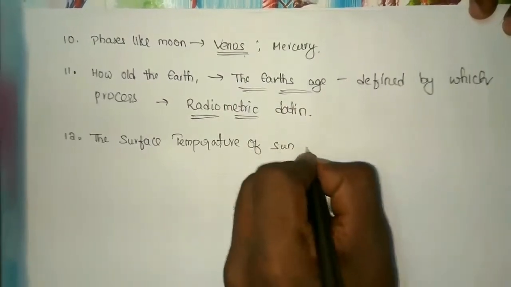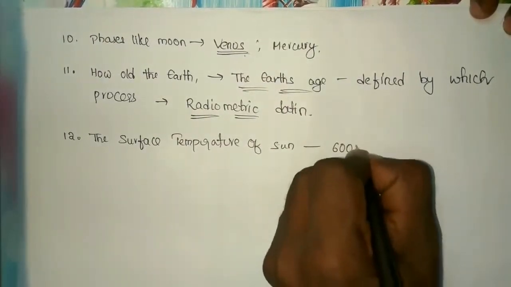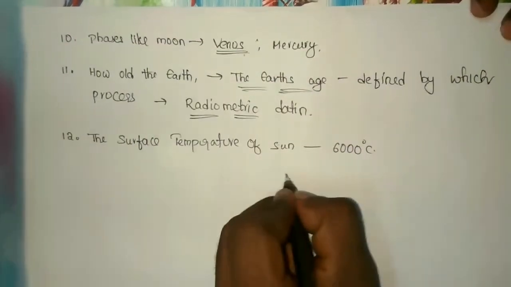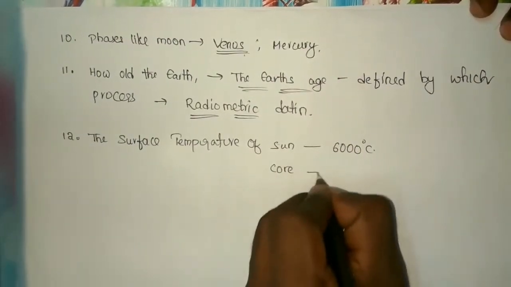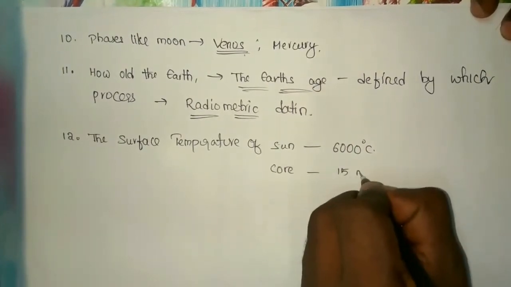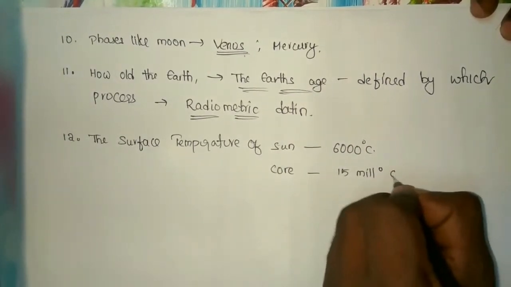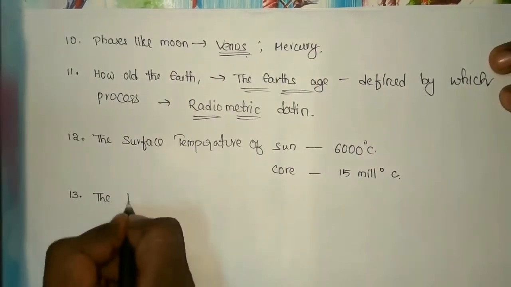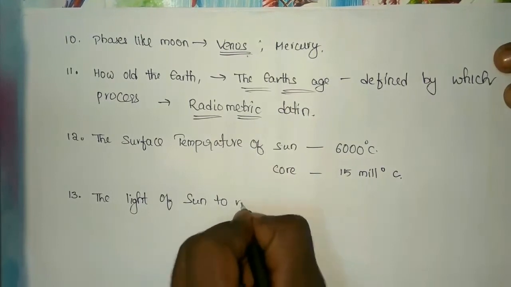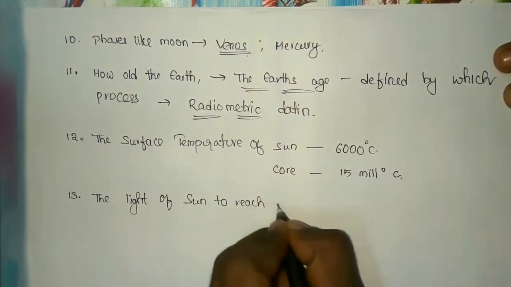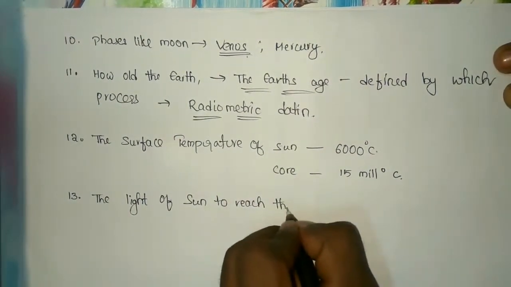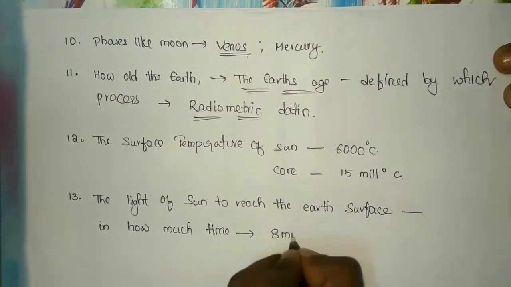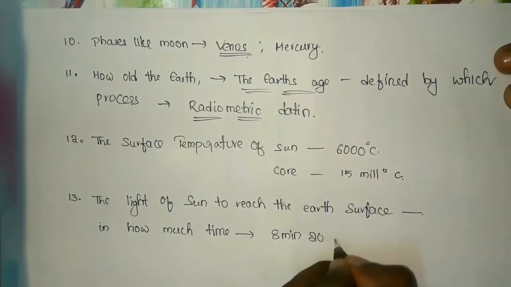The surface temperature of the Sun is about 6000 degrees Celsius. And the core of the Sun is about 15 million degrees centigrade. Another important question is, the time taken for light of the Sun to reach the Earth's surface. It is exactly 8 minutes 20 seconds.